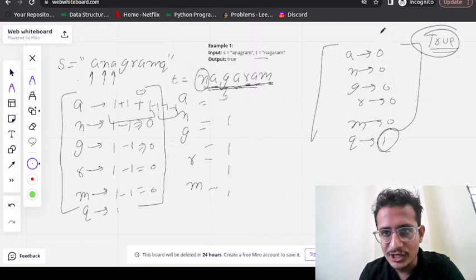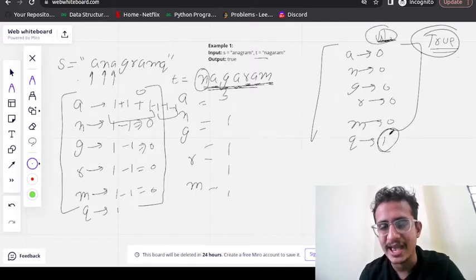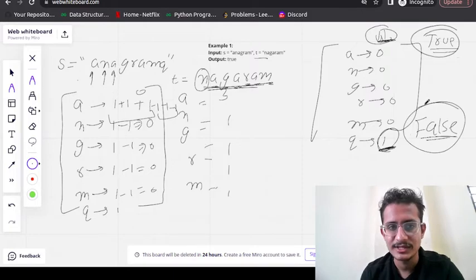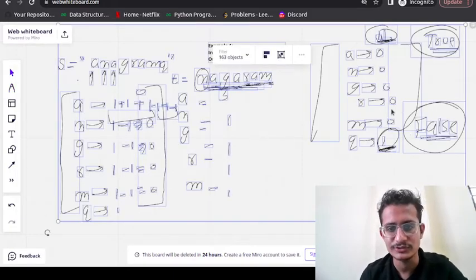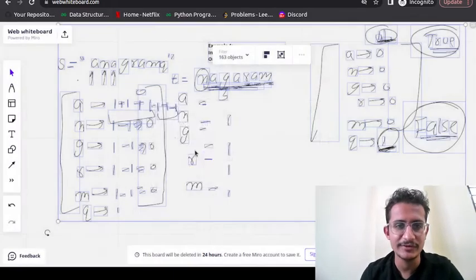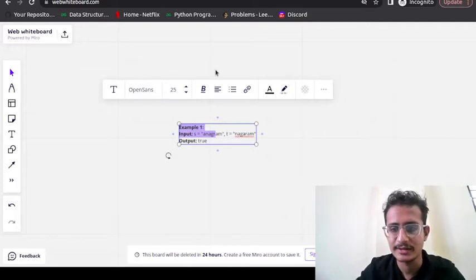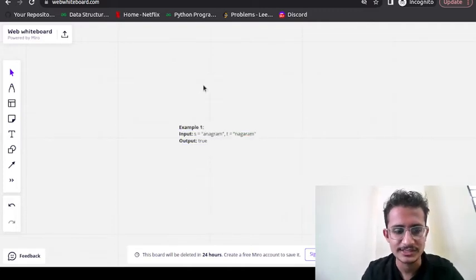So while checking the notebook, you will see, is there any letter that is coming more than 1 time, and you say yes, it is coming, right? So we will say that it is not an anagram and we will return the value as false. So this is the approach that we are going to use. So basically what we have done, we have traversed the strings. Okay, so just a second.